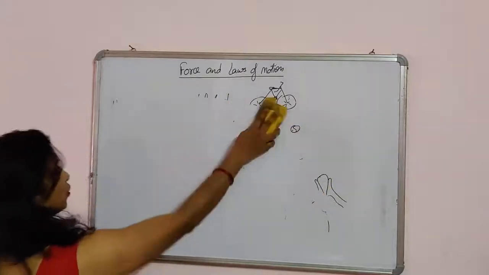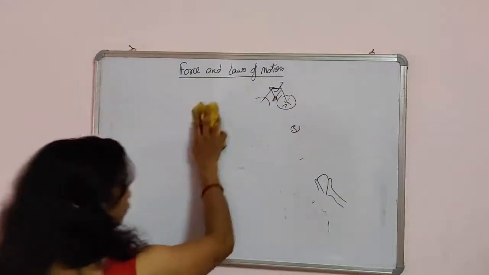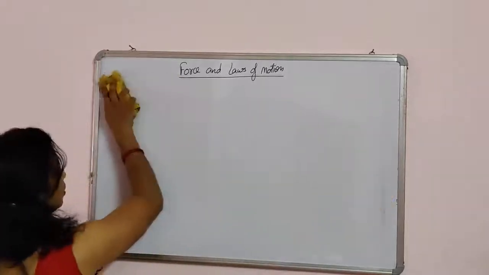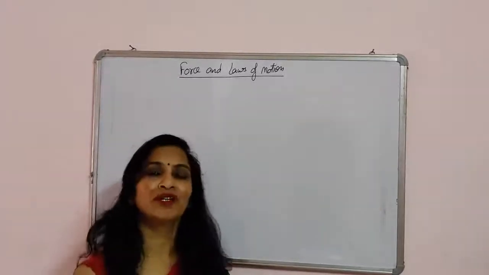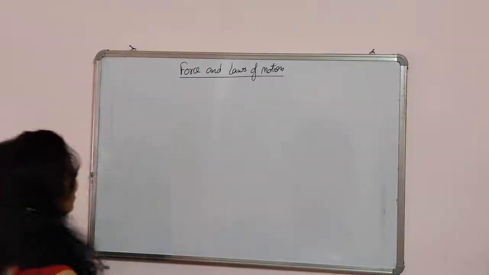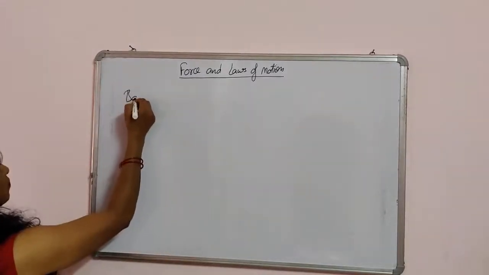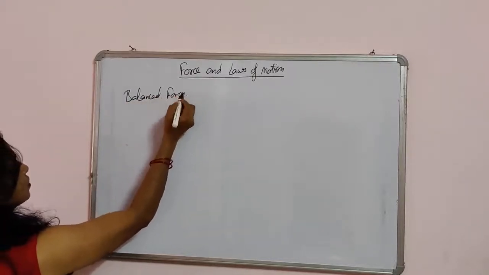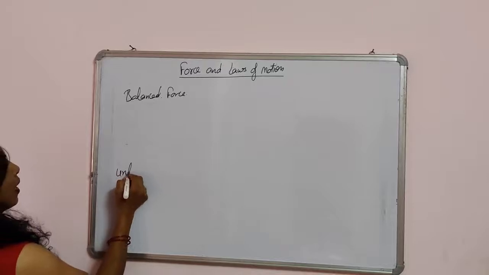So in your notebook you will write the definition of force and the different effects of forces, and according to the effect of forces, you can define the force. Now, balanced force and unbalanced force.